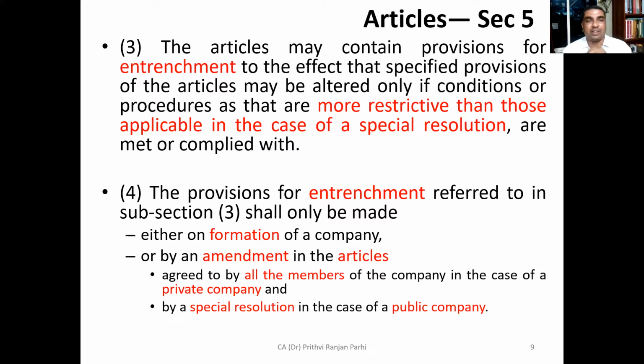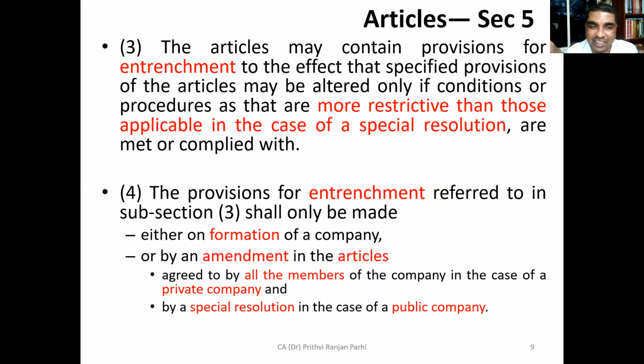Now, if you read clause 5, the provisions of entrenchment referred to in subsection 3 shall be made either on formation of the company, at the time of formation when you are creating the original articles, at that time this entrenchment can be created, or by an amendment in the articles. Subsequently, articles can be amended.